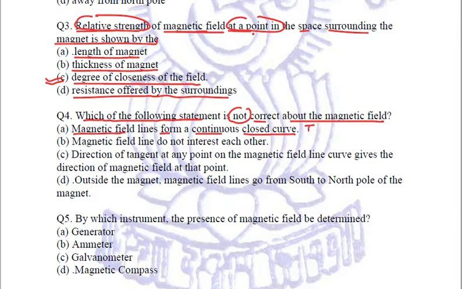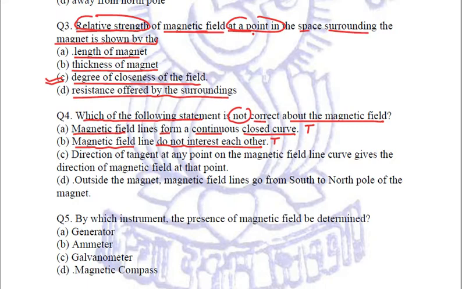This is a true statement because magnetic field lines are curved lines. So the first statement is true. Second statement, let us see. Magnetic field lines do not intersect each other. This is also a true statement. No two magnetic field lines intersect each other.